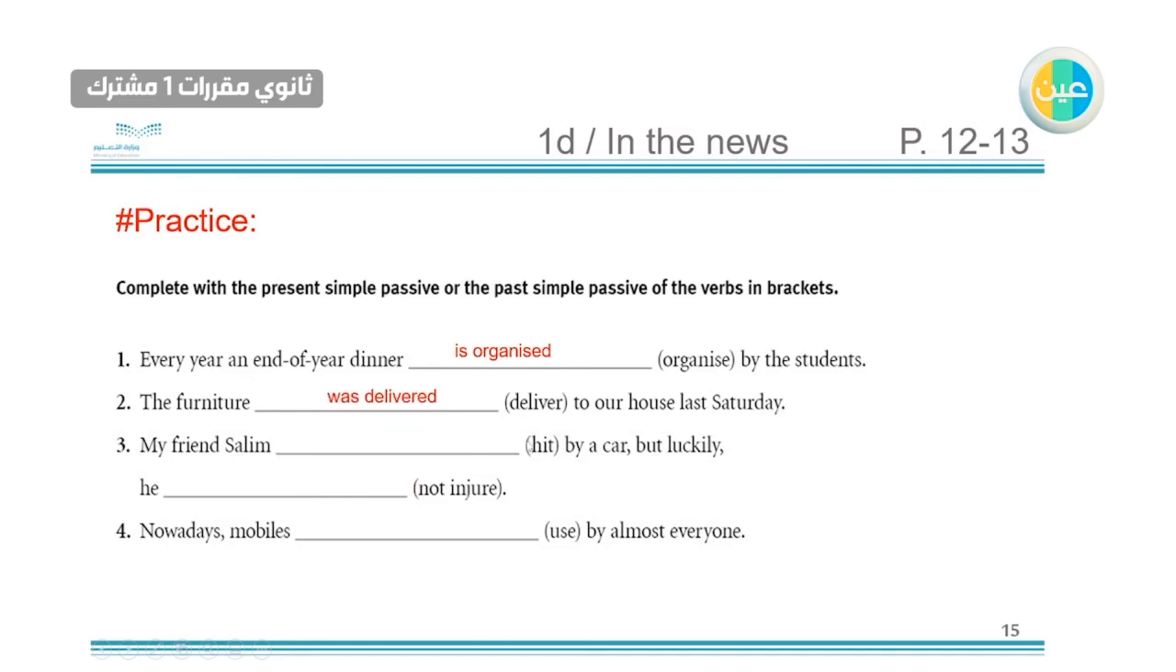My friend Salim buy a car, but luckily so that means all this situation, it happened in the past because we already know about something else after this happened. So "was hit" and then "was not injured," because here there is "not," so we need to add "not" after the verb be. The last one, nowadays. Because we have nowadays, that means in present. So "is" or "are" is used, because this one "mobiles" is plural.